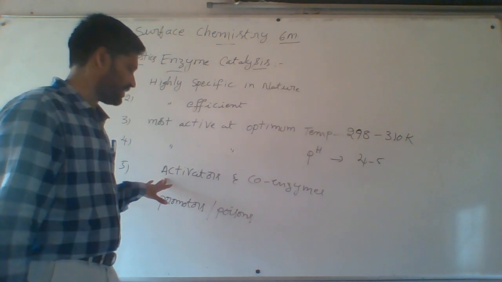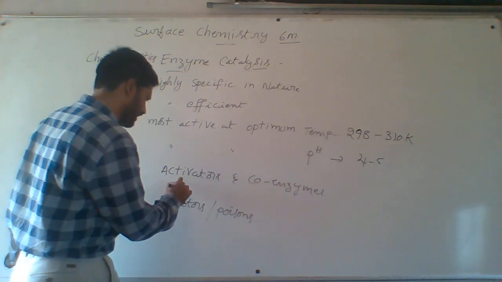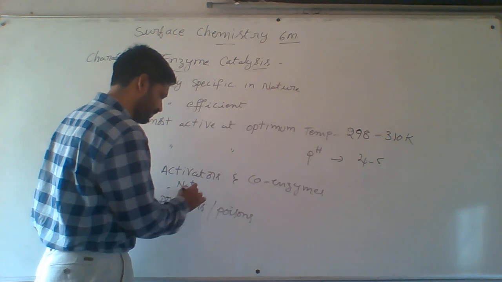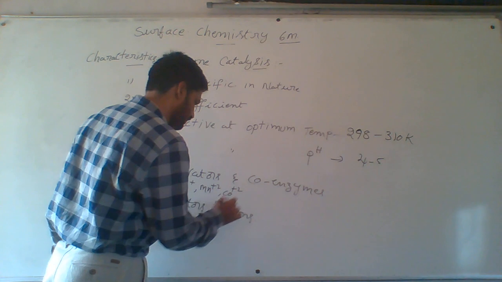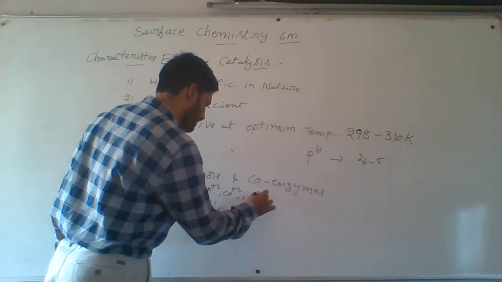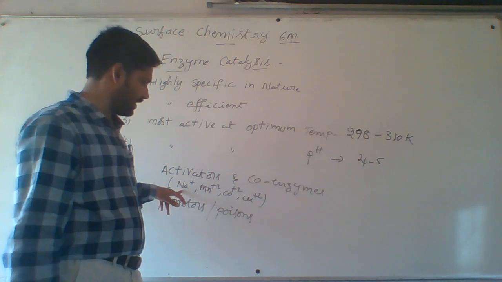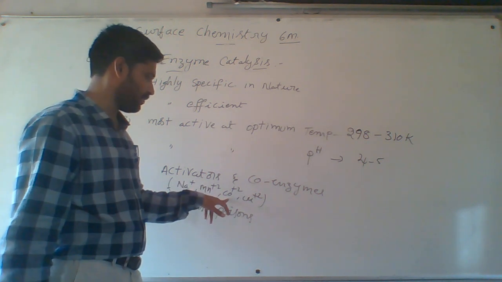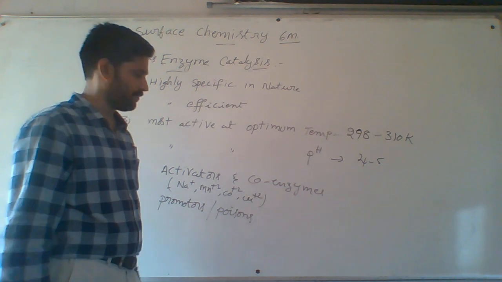Next one, activators and coenzymes. For example, some activators are Na+, Mn2+, Co2+, Cu2+. These are the activators. Some enzymes are activated by Na+, Mn2+, Co2+, Cu2+. What are coenzymes?